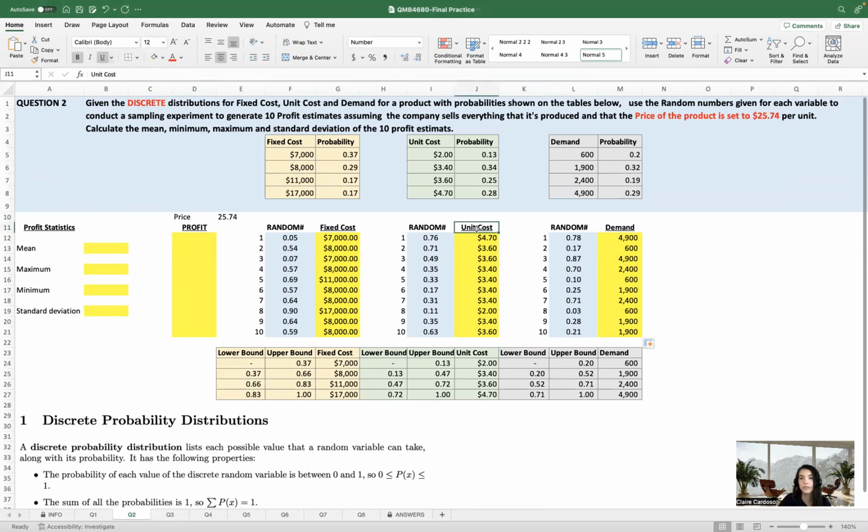The unit cost is variable, it depends on the amount of products that you produce, so it depends on the demand. So you're going to have the fixed cost, for example $7,000, that's not going to change. And you're also going to have a variable cost, which is the unit cost times the demand.